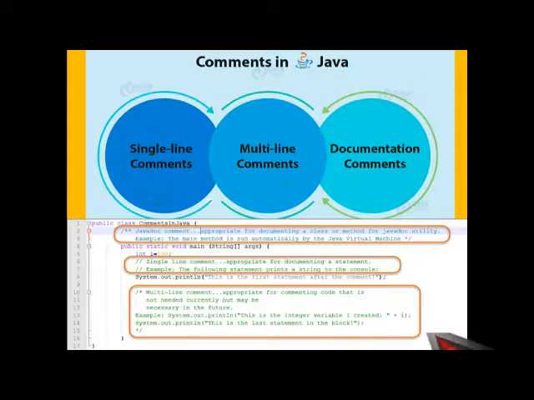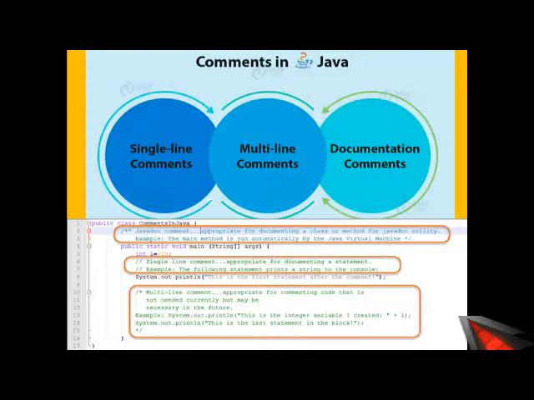There are three kinds of comments in Java: single line comments, multi-line comments, and documentation comments. As you can see in the picture, the first one is the documentation comment, the second one is the single line comment, and the last one is the multi-line comment.